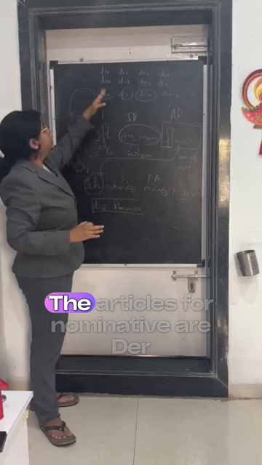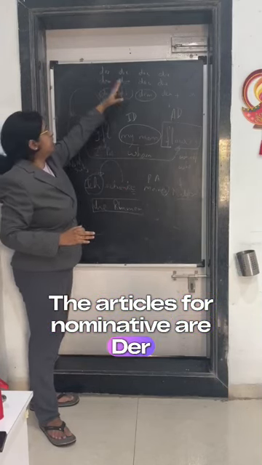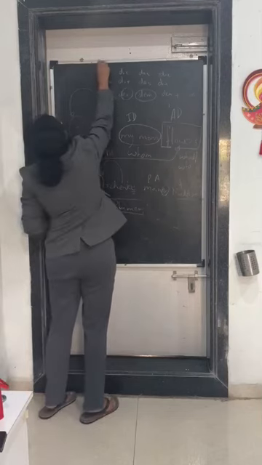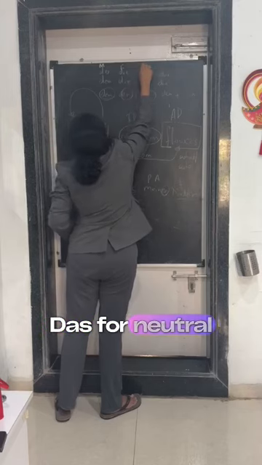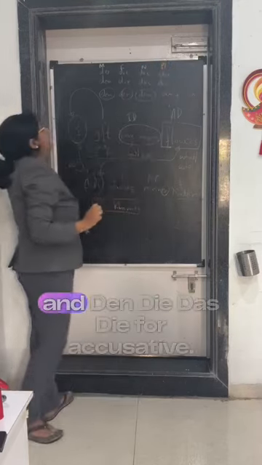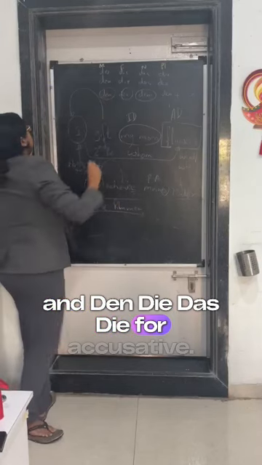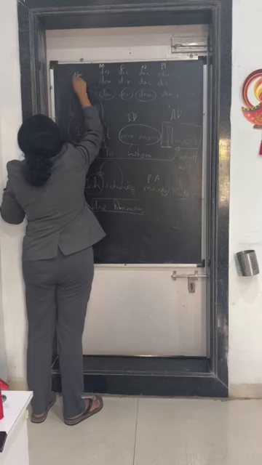The articles for nominative are der, die, das, die: der for masculine, die for feminine, das for neutral, and die for plural. And then den, die, das, die for accusative. This is for nominative, this is for accusative, and this is for dative.